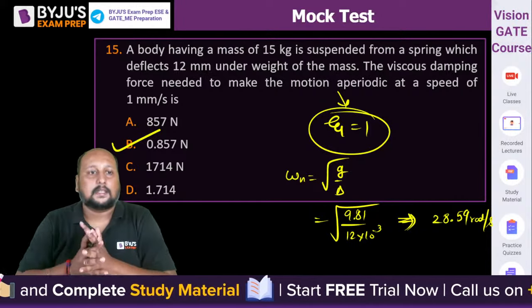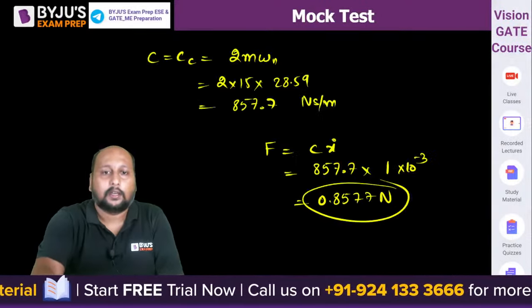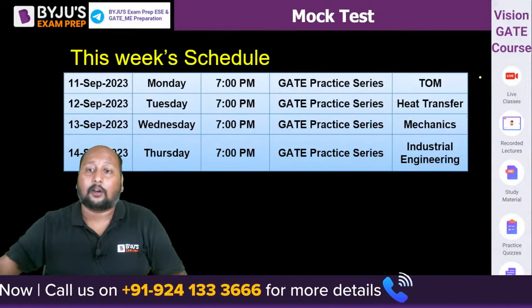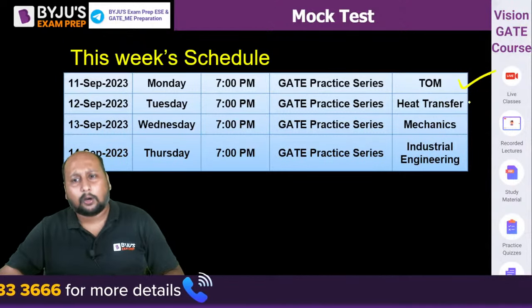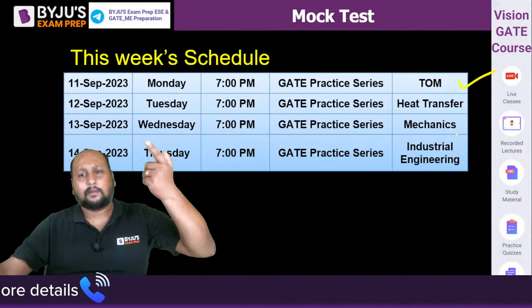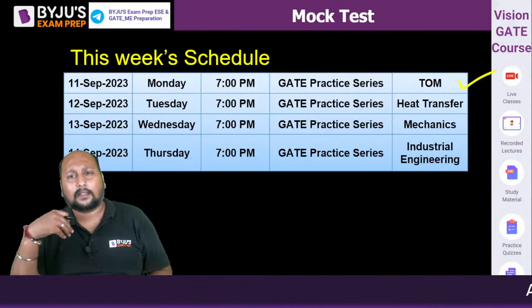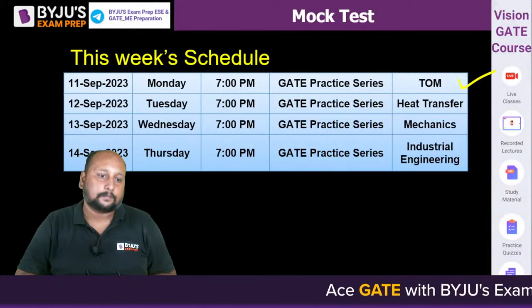So these are the 15 questions that we have taken up for today's session, right? तो यहाँ पे हमारा आज का सेशन होता है ओवर. So today's topic, theory of machine, we have almost completed the 80%. Tomorrow we'll be going with the heat transfer, उसके बाद mechanics, then we'll be going for industrial engineering. करेंगे हम लोग 1 घंटा practice, GATE level problem, and from there we'll be able to have a better understanding.